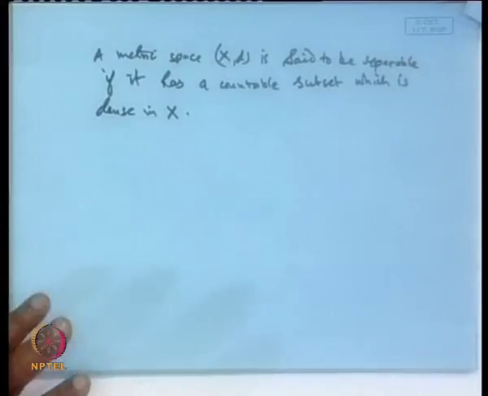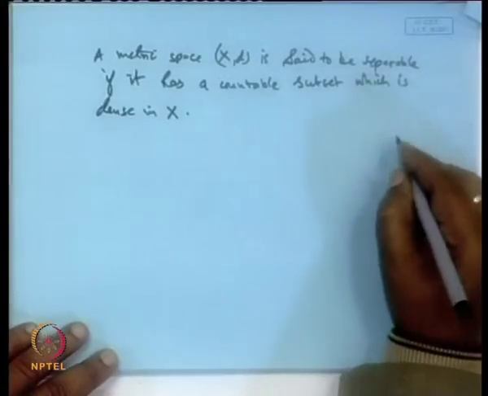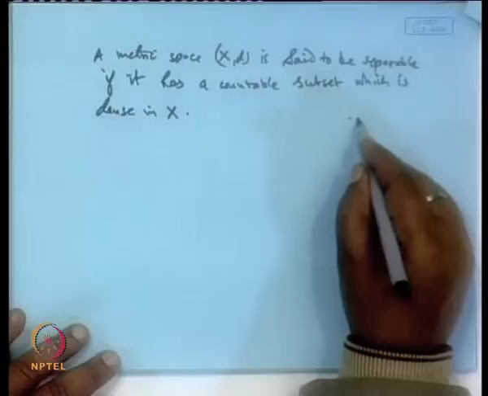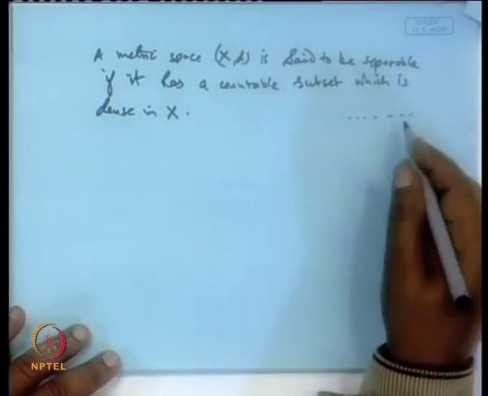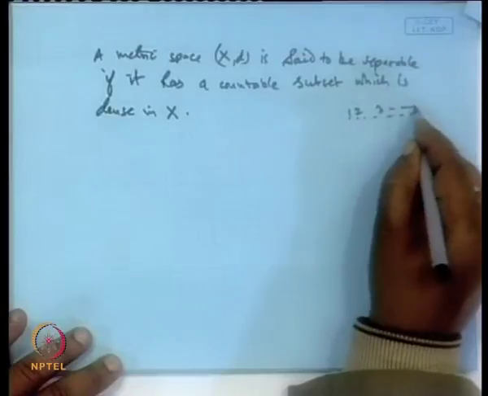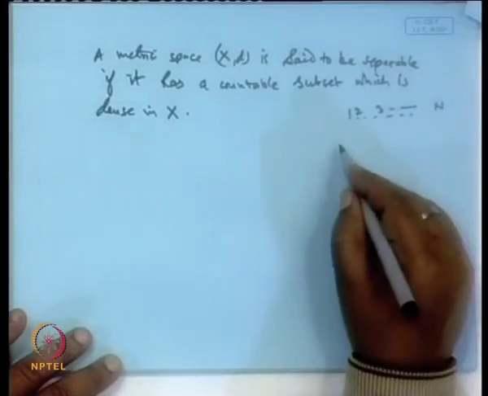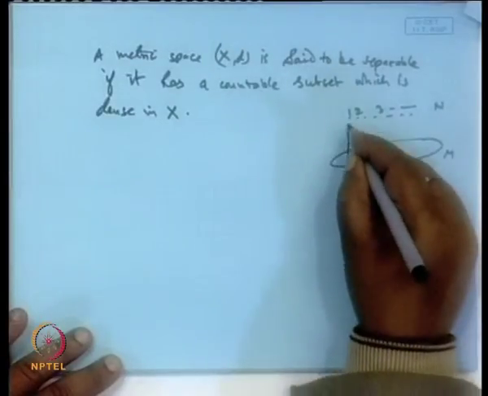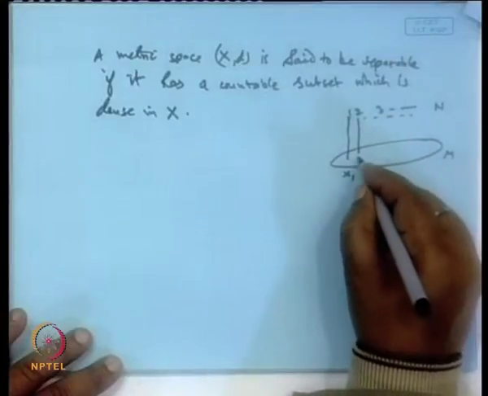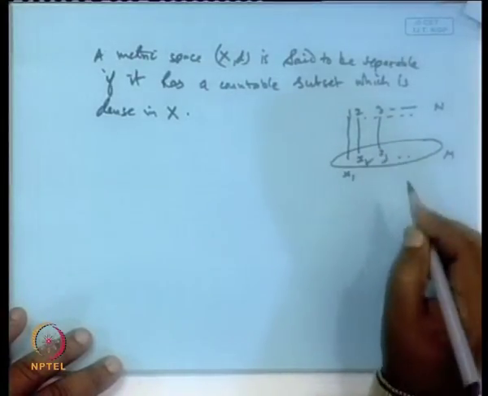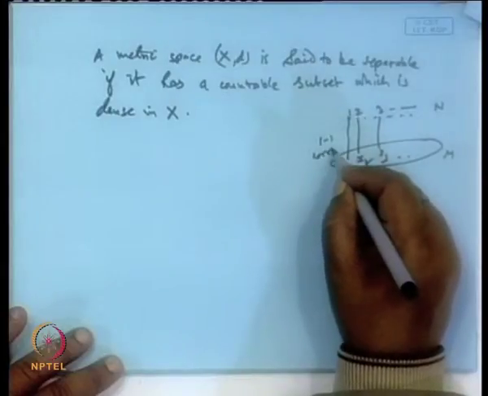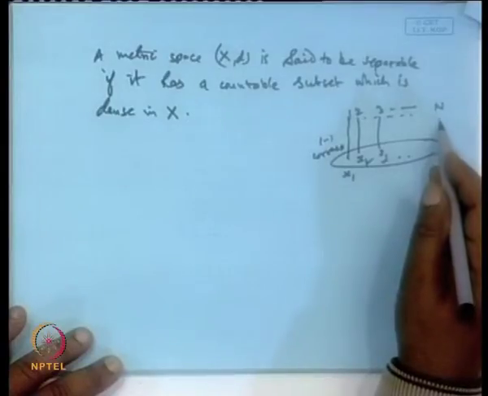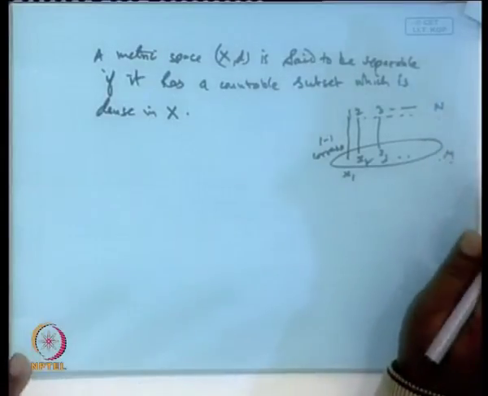What is the meaning of countable? A set is countable if there is a 1-to-1 correspondence between the set and the set of positive integers, that is the natural numbers. Suppose 1, 2, 3 etcetera are the set of natural numbers. If corresponding to 1 we get one point, to 2 we get another point, to 3 we get another, and so on, so if there is a 1-1 correspondence between the set of points and the set of natural numbers, then this set is said to be a countable set.